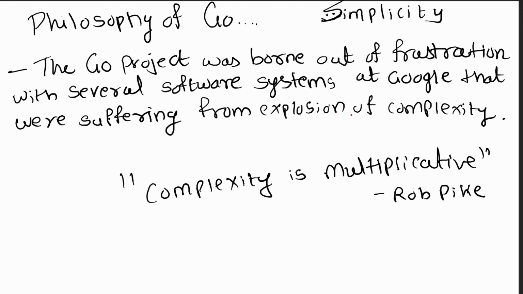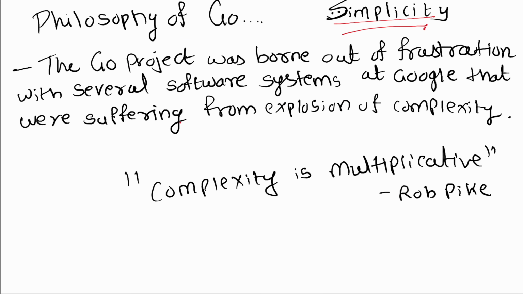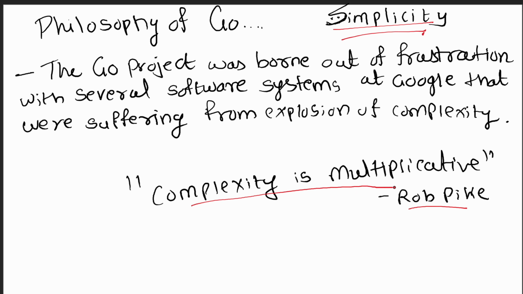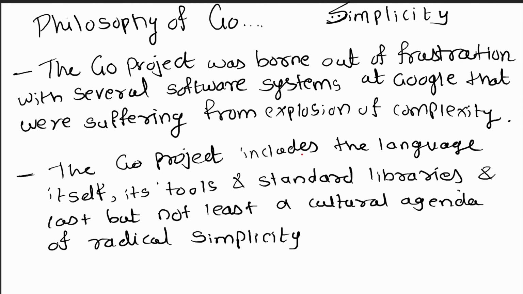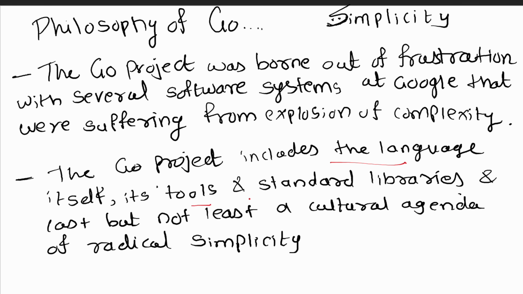So let's discuss the philosophy behind Go. The Go project was born out of frustration with several software systems at Google that were suffering from an explosion of complexity. Rob Pike states that complexity is multiplicative. The Go project includes the language itself, its tools, and standard libraries, and last but not least, a cultural agenda of radical simplicity.